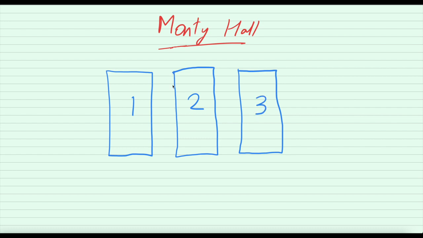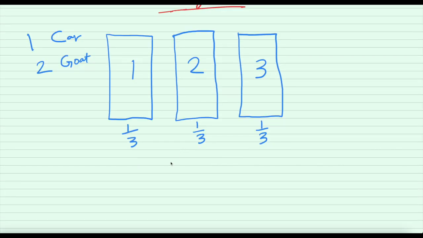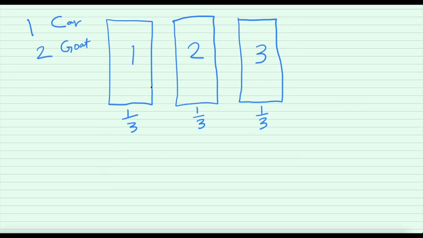Now let's just see, without any switching element, what is the probability of us winning a car. So there are 2 goats and 1 car. The probability of winning a car is 1 by 1 plus 2, which is pretty simply 1 by 3, the probability of winning a car behind either of these doors. That's pretty simple, right? This just shows that it's equally distributed.